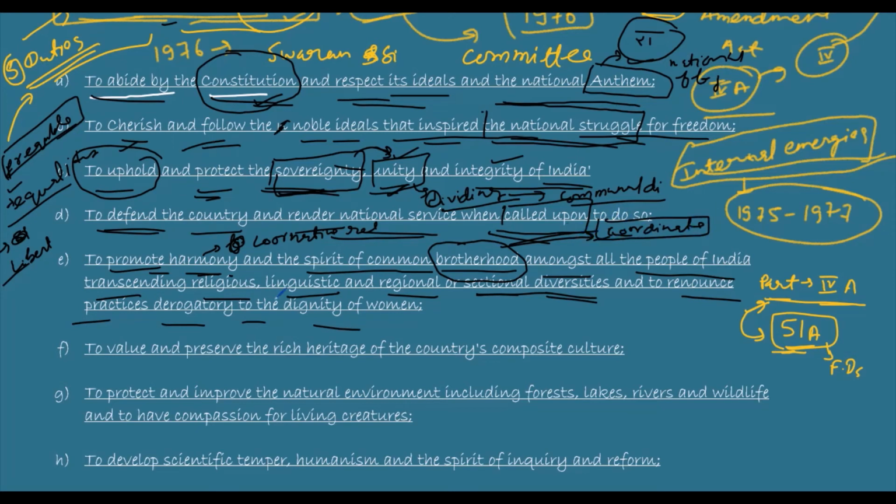If we are not trying to establish harmony between the diverse groups, it will promote disunity and hamper the integrity of the country. So this is directly related to the third responsibility. And we should also not perform any act which is derogatory to the dignity of women.